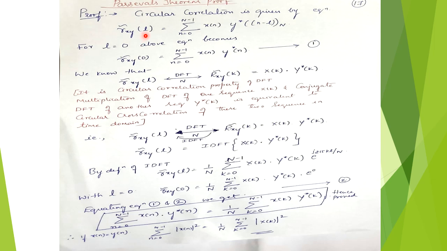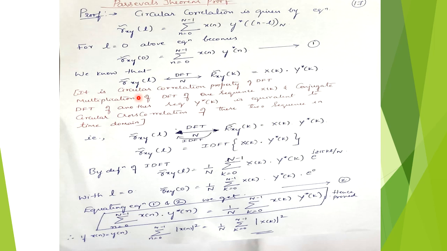If we consider L equal to 0, we get circular correlation Rxy of 0 equal to summation of n equal to 0 to N minus 1 x of n into complex conjugate of y of n. Since L is equal to 0, n minus 0, we get this complex conjugate of y of n. Let us consider this equation as 1.